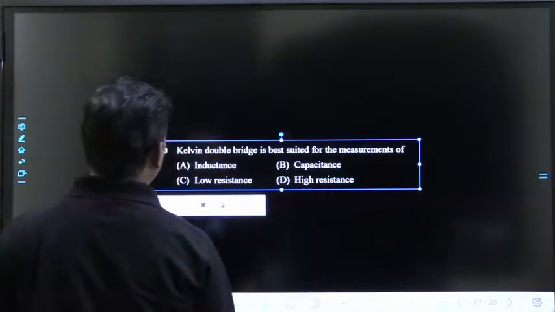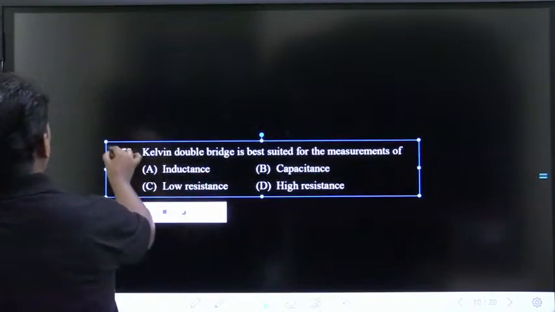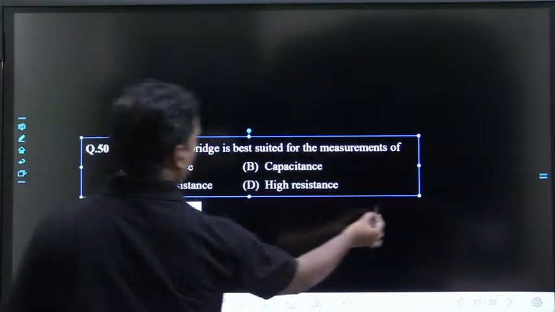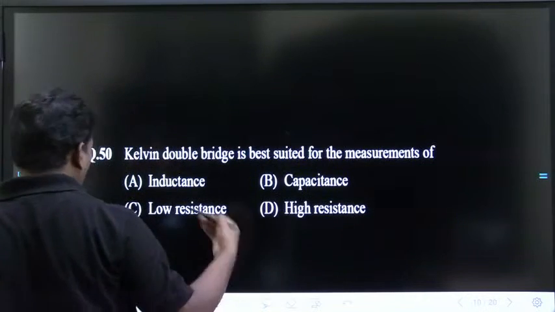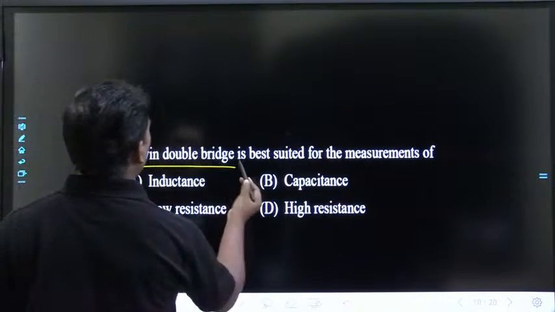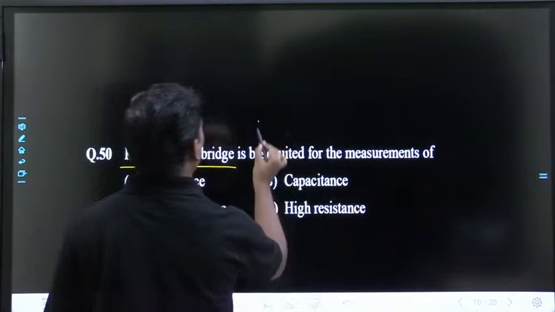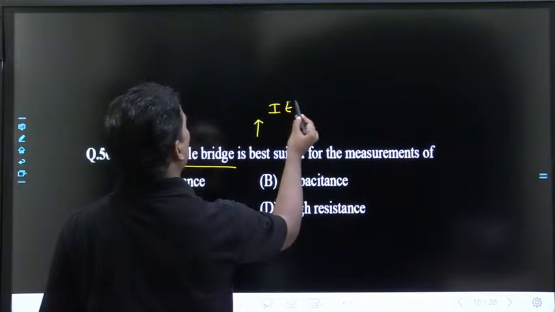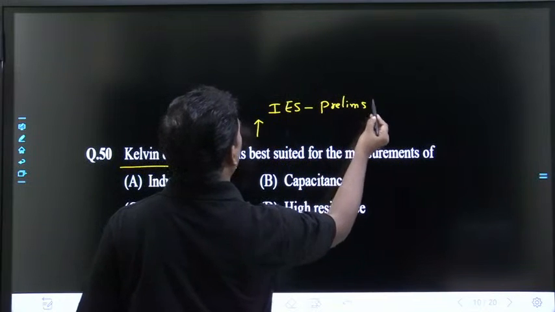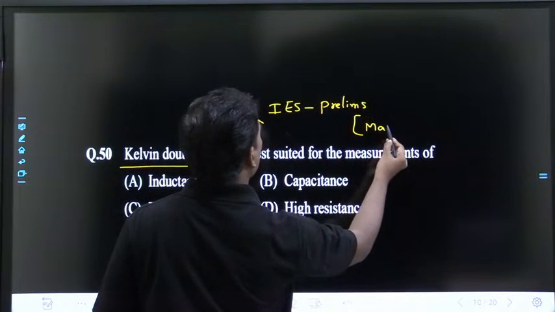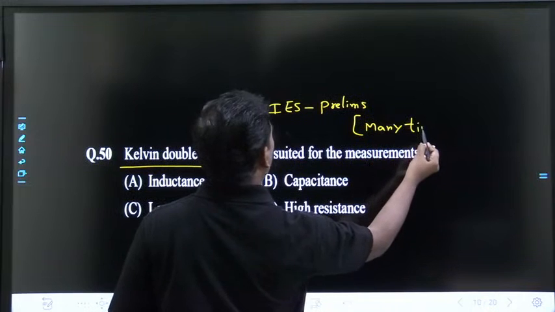It's a very simple question. This was asked many times. This is a many times asked question. Everybody can answer. Kelvin double bridge is best suited for measurement of. In IES prelims paper, this question was asked many times.